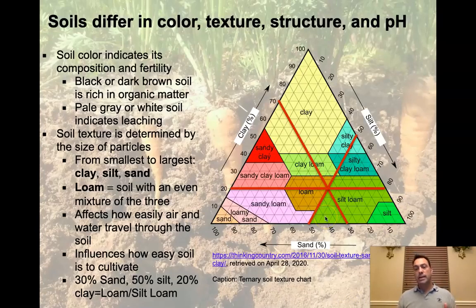What's really cool about this is that you don't really need all 3. You can see where the 2 cross, where the sand and the silt crossed, is also the same place where the clay came through. But we have a pretty good way to classify this, and a soil that has that composition would be either a loam or a silt loam. It's right on the border, it turns out, between the 2. But that's actually pretty good growing soil.